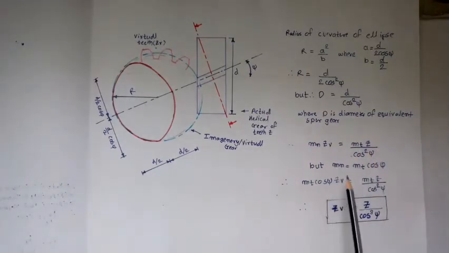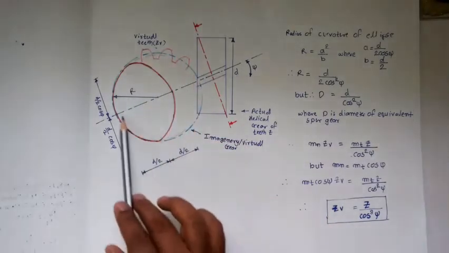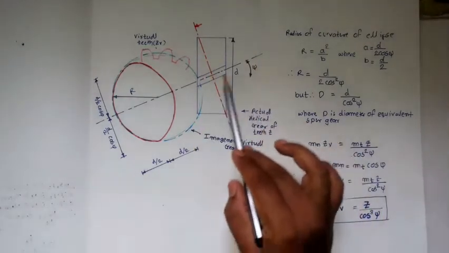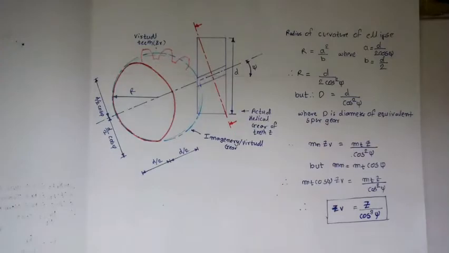Now can I replace mn is equal to mt into cos of psi? So replace it. Now mt and mt will cancel out, and this cos psi will come over here. So I can write zv is equal to z upon cos cube of psi, where zv is the number of teeth on the equivalent spur gear, that is the virtual gear, z is the number of teeth on the actual helical gear, and psi is the helix angle as shown over here. Thank you very much.